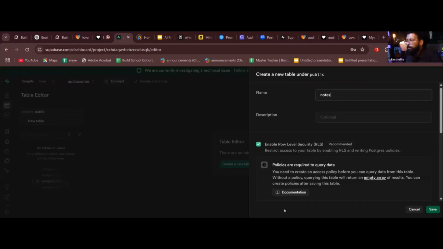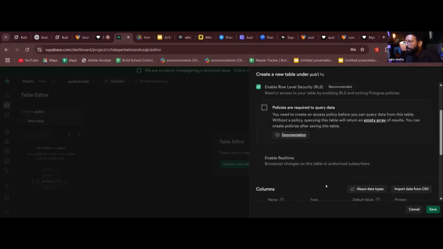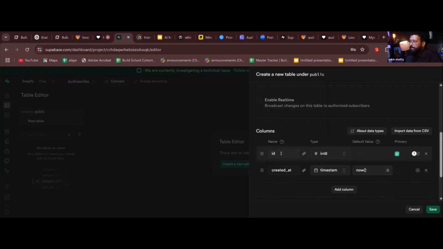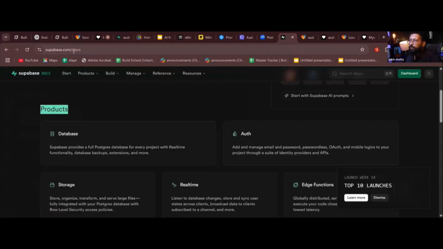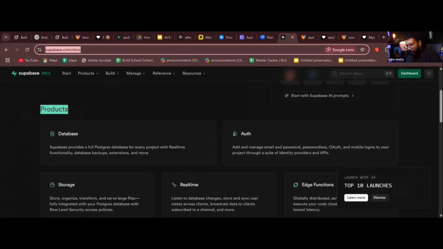Okay, now you see there is an ID. There's something called ID. There you are creating columns now. How can we have it handy for future reference? There is something called Supabase documentation, supabase.com/docs. Let me see if I can copy and put it in the chat. If these are too much for you, you can look into that.